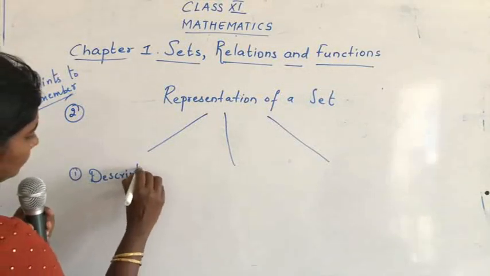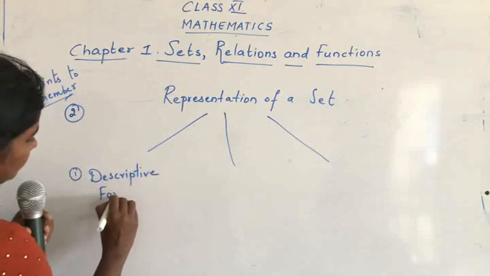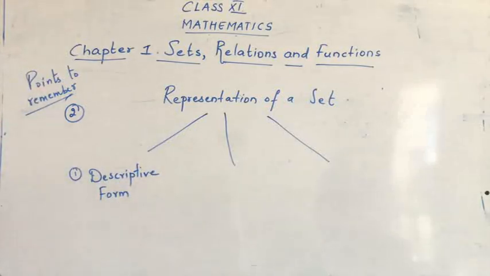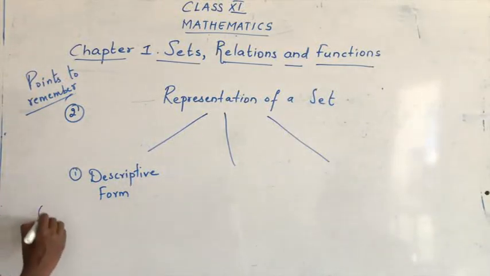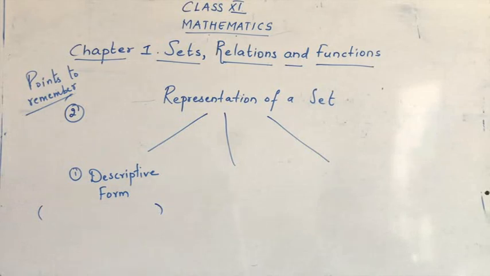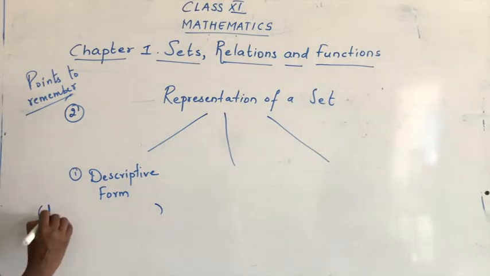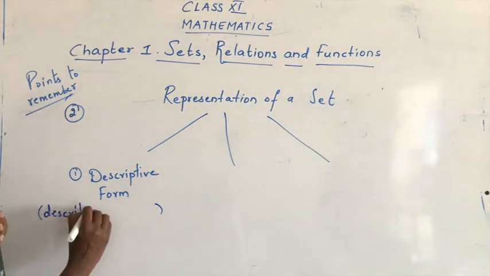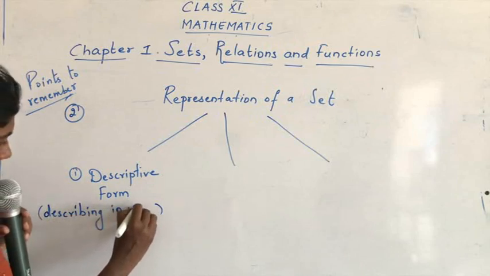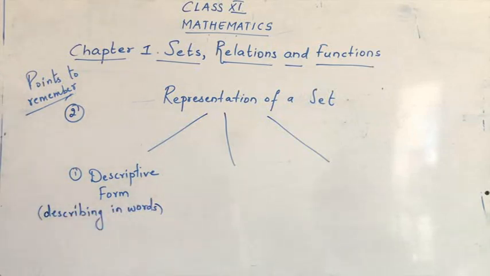Descriptive form. The first way of representing a set is descriptive form. So what is descriptive form? Describing in words. Under representation of a set, we have seen the first way, that is descriptive form.